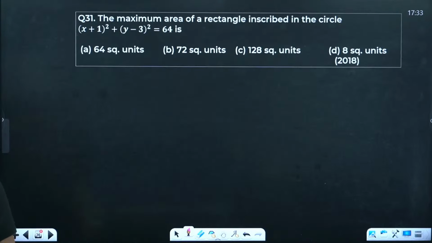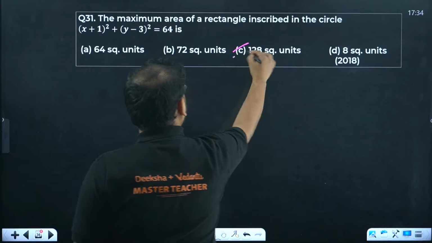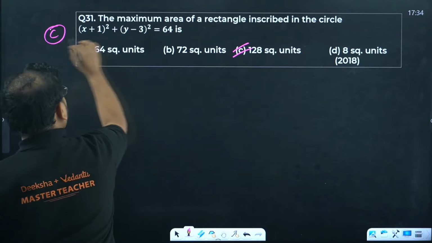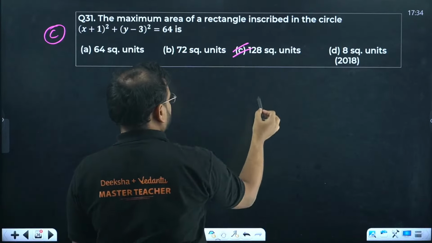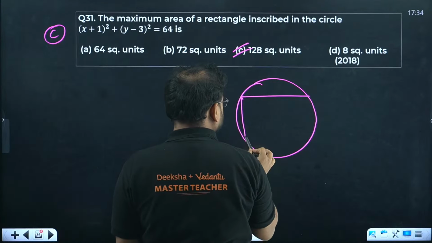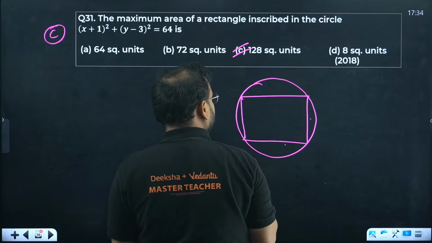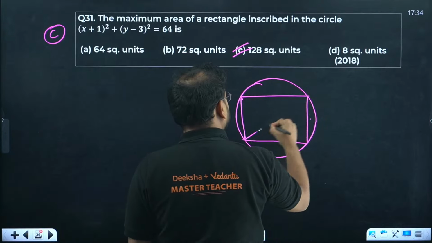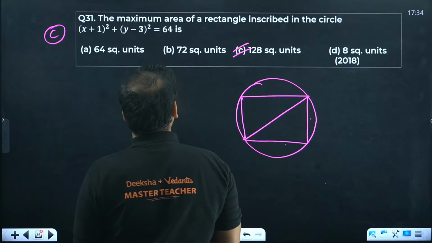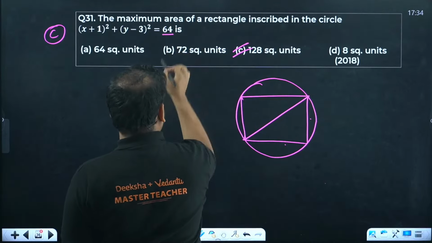Yes. 31 is C. 31 is C, correct. Because the rectangle is wrapped in a circle, this gets maximized when the sides become equal. That is basically a square. So if you check over here, the radius is given as 8.